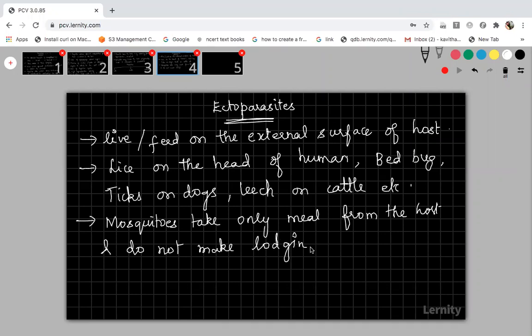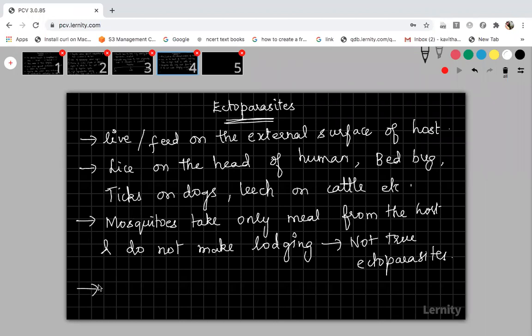Only if a parasite is taking both food and accommodation from the host are they called true ectoparasites. As they are living outside the surface, mosquitoes take only a meal and not lodging, so mosquitoes are not true ectoparasites. You can call it an ectoparasite because it takes a meal, but it is not a true ectoparasite.